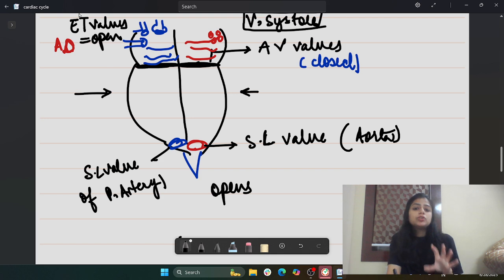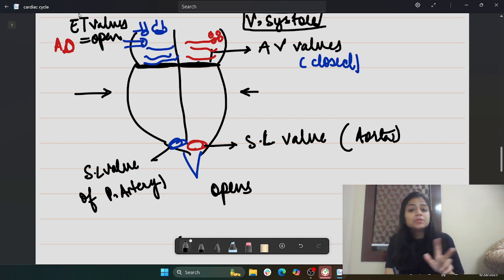Once the pressure inside the ventricle decreases, why is it decreasing? Because all the blood is coming out from the heart, respectively from the aorta as well as from the pulmonary artery. So the pressure inside the ventricle is getting lesser and lesser, for which the semilunar valves get closed.